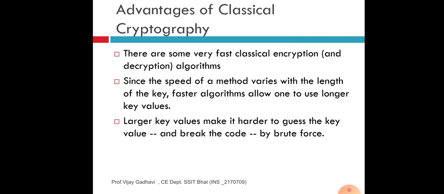There are some very fast classical encryption algorithms, the same for decryption also. Since the speed of a method varies with the length of the key, faster algorithms allow one to use longer key values. We have seen in triple DES, we use a 128 bit key for encryption and decryption. This is more secure.